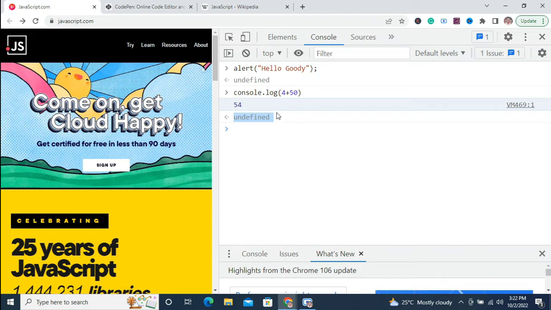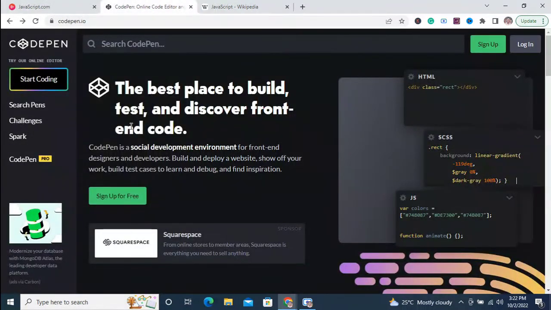Okay, in this course, we can make use of the browsers to start with, but for now, we'll be using some other tools, like CodePen. If you go to CodePen, you can see it's a very interactive environment that can help you start programming even with your phone.